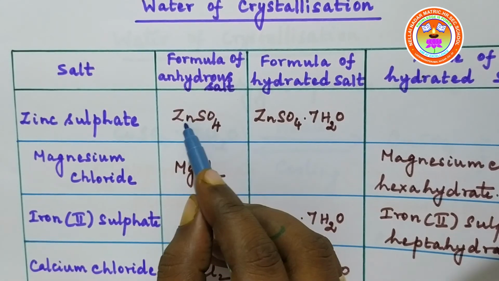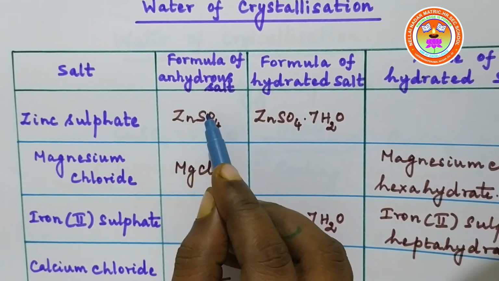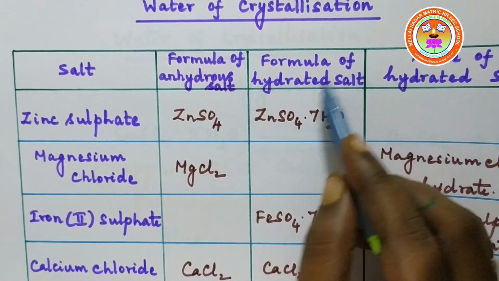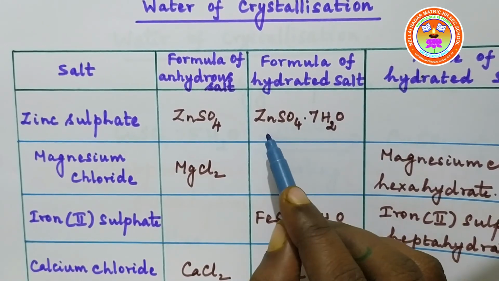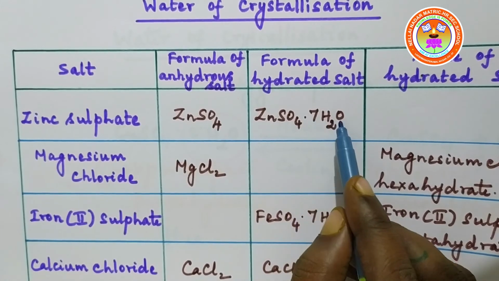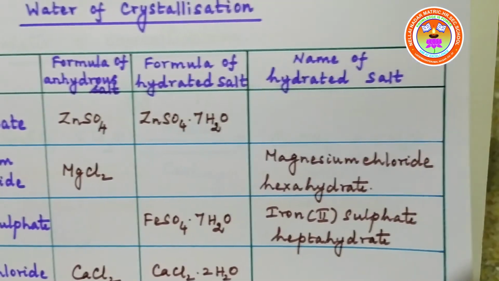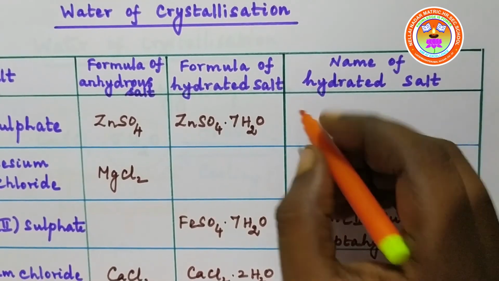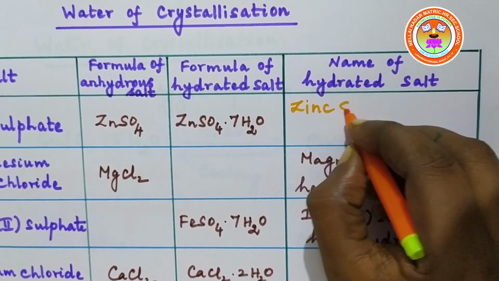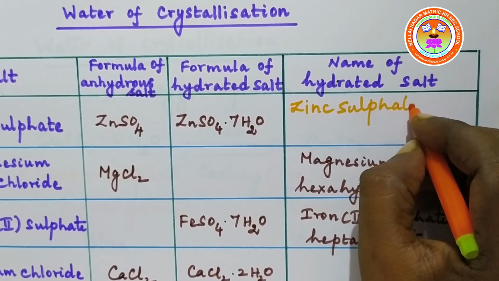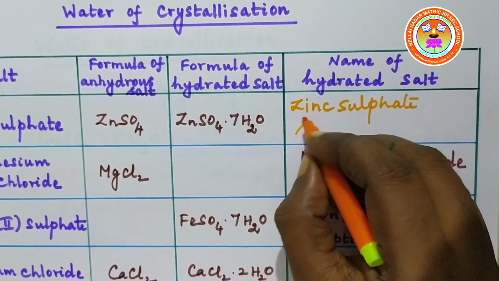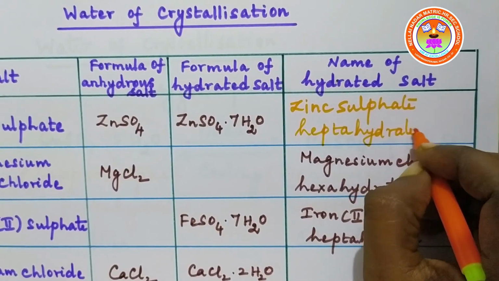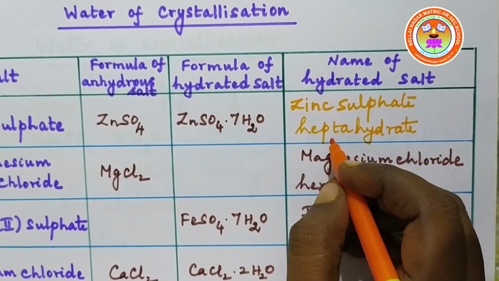The formula of the anhydrous salt is ZnSO4. The formula of the hydrated salt is given as ZnSO4 7H2O. So what is the name of this hydrated salt? It is zinc sulfate heptahydrate. Hepta stands for 7.